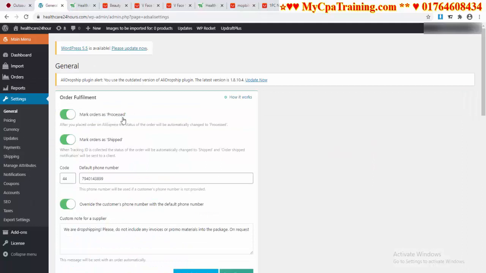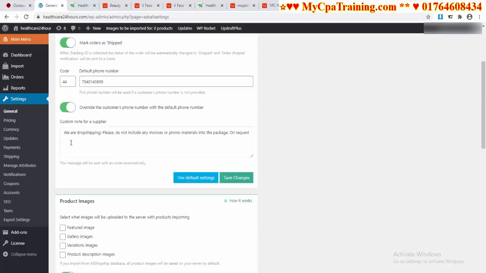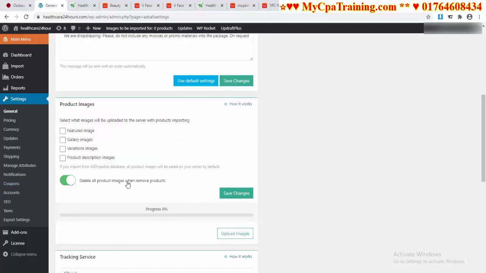Order fulfillment: mark order as processed or mark orders as shipped. You have to activate both buttons. For the default phone number, you have to give your website phone number here, and you have to activate this button: override the customer's phone number with the default phone number. If you select this option, the customer will not get the vendor's phone number, the customer will get this phone number. And you have to write a custom note for the supplier like this: We are dropshipping. Please do not include any invoice or promo materials in the packages. And you have to select this option, delete all product images when removing products. And you have to click on save changes for every change.